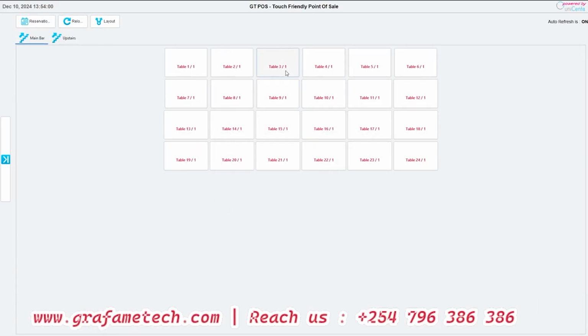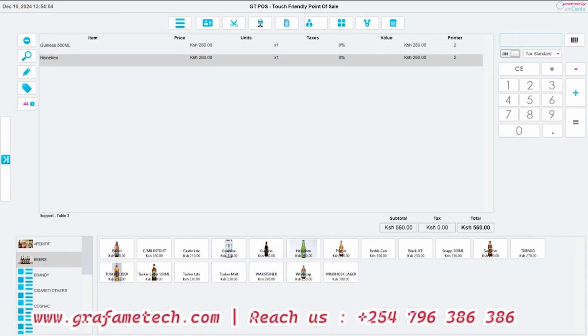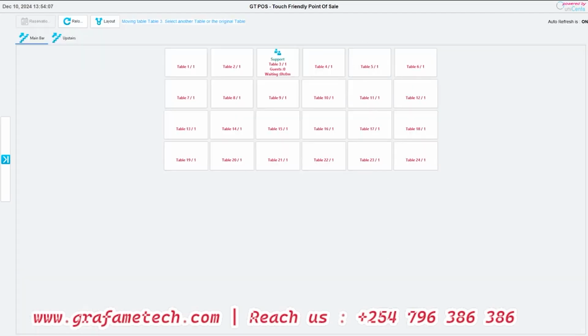Just like that, and it has cleared the table that we had selected. Assuming maybe we are having these and these, but we don't want to do anything. You see, it has just activated the order. Support, table 3, seat 1, or maybe just table 3, number of guests that are there, waiting. How long has this order been active?